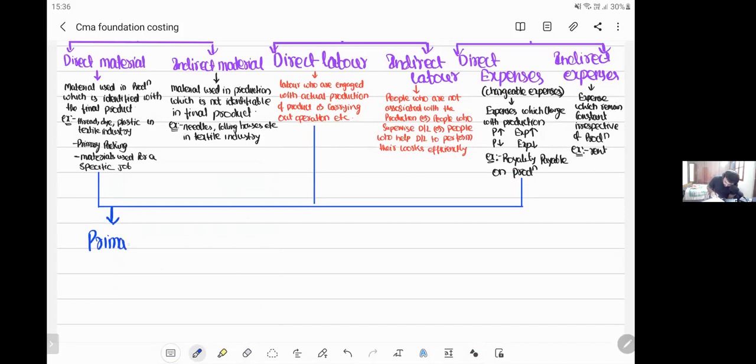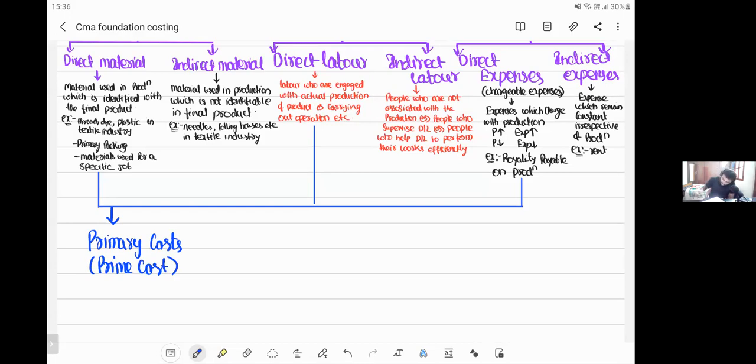Primary costs. Generally the word primary is very big, right? They don't want to take such a big word as primary cost. So in short, they call it prime cost, or they call it direct cost. Prime cost is nothing but the sum of direct material, direct labor, and direct expenses.